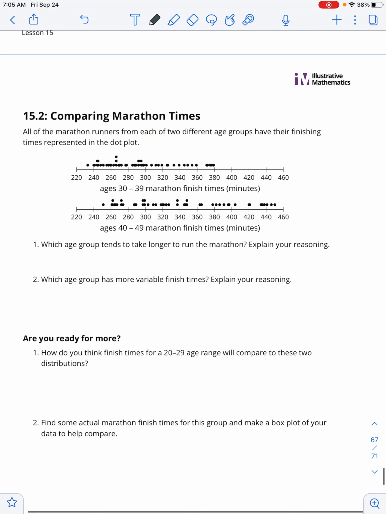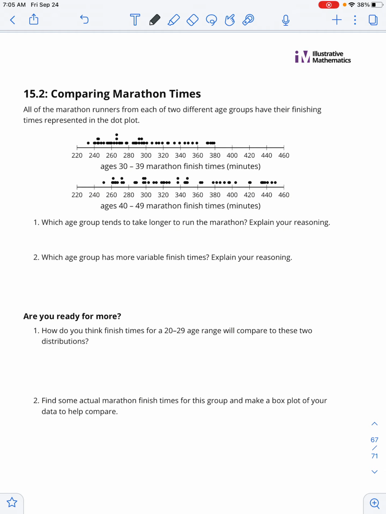The next activity, 15.2, is another comparison of data sets. It says all of the marathon runners from each of two different age groups have their finishing times represented in the dot plot. Which age group tends to take longer to run the marathon, and which age group has more variable finishing times? Explain your reasoning for both. Pause this video, answer these two questions, and then come back.